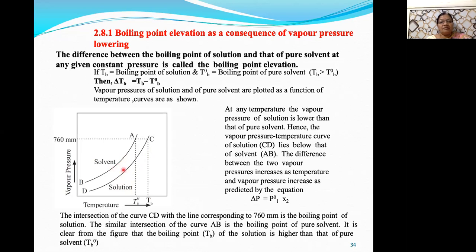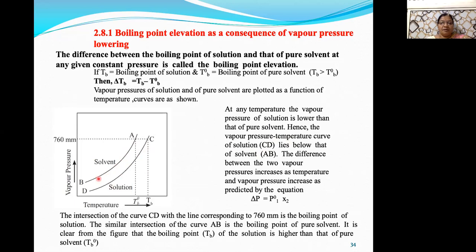Because you know that whenever the non-volatile solute is added to the solvent to form the solution, the first result is that the vapor pressure of solution is lowered, or becomes lower than the vapor pressure of pure solvent. So I explained the reason why it is lowered. And therefore the vapor pressure temperature curve of the solution, that is CD curve, lies below the vapor pressure curve for the pure solvent.